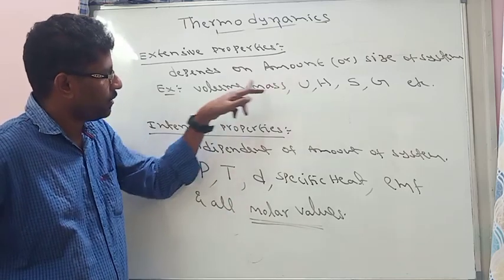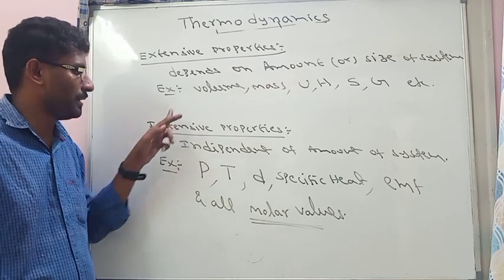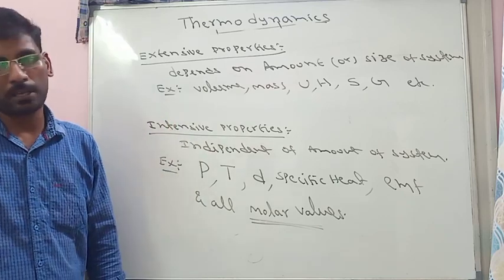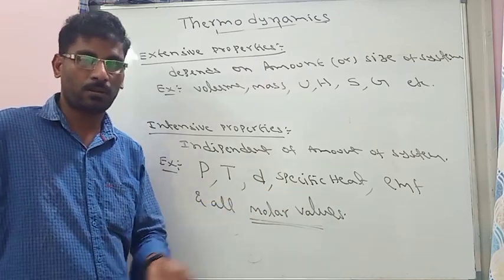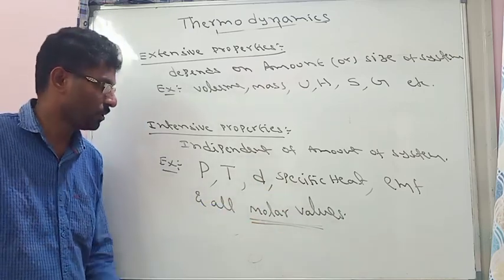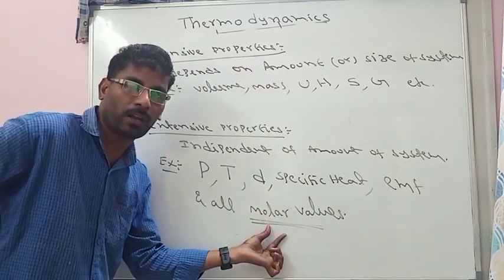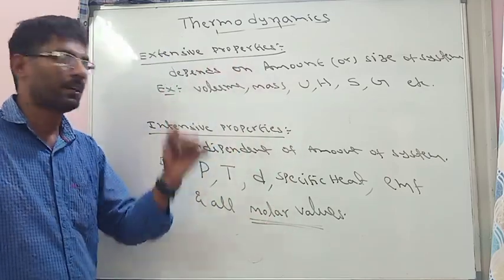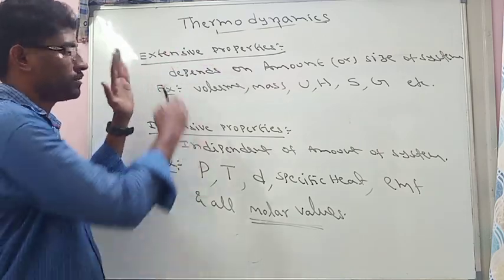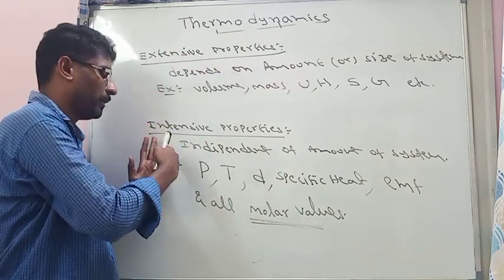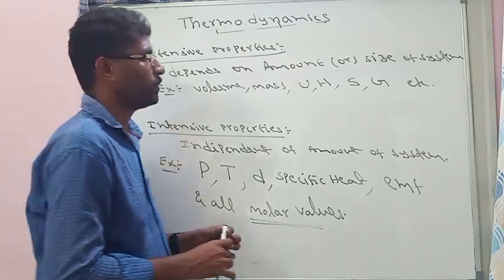Similarly, if volume is represented per mole, the molar volume is an intensive property because the volume of 1 mole is 22.4 liters, always constant, does not change. So whenever extensive properties are represented with molar values, then those are also intensive properties. So extensive and intensive are dependent on size and independent of size. These are some important definitions in the thermodynamics chapter.